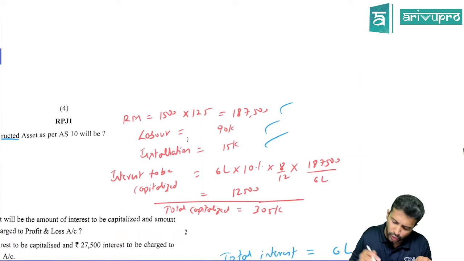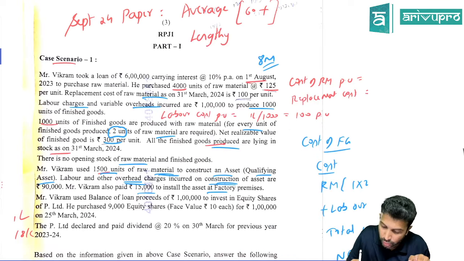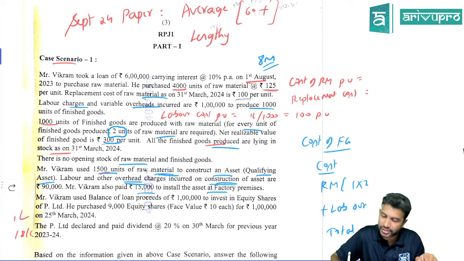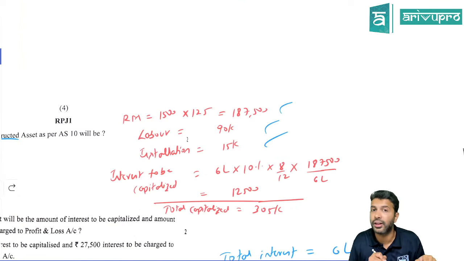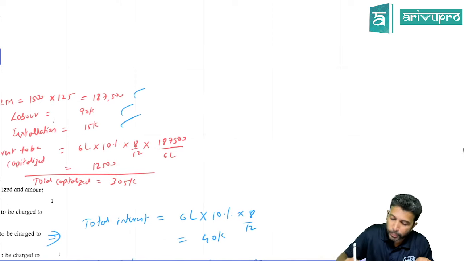Okay. Now we already know how much is the loan amount. 6 lakh. What is the interest rate? 10%. Was the loan there for a whole year? No, it was there only from August to end of the year, which is 8 months. Hence 8 by 12. Right, sir? Okay. Sir, the 6 lakh loan was for the entire raw material. No? Correct. All right. In fact, basically, you'll have to do a proration over here.